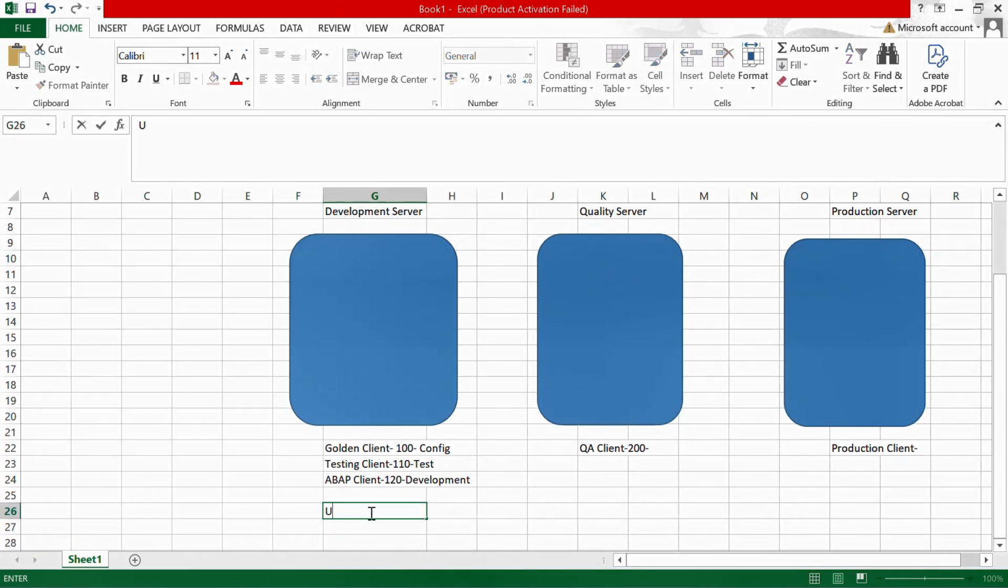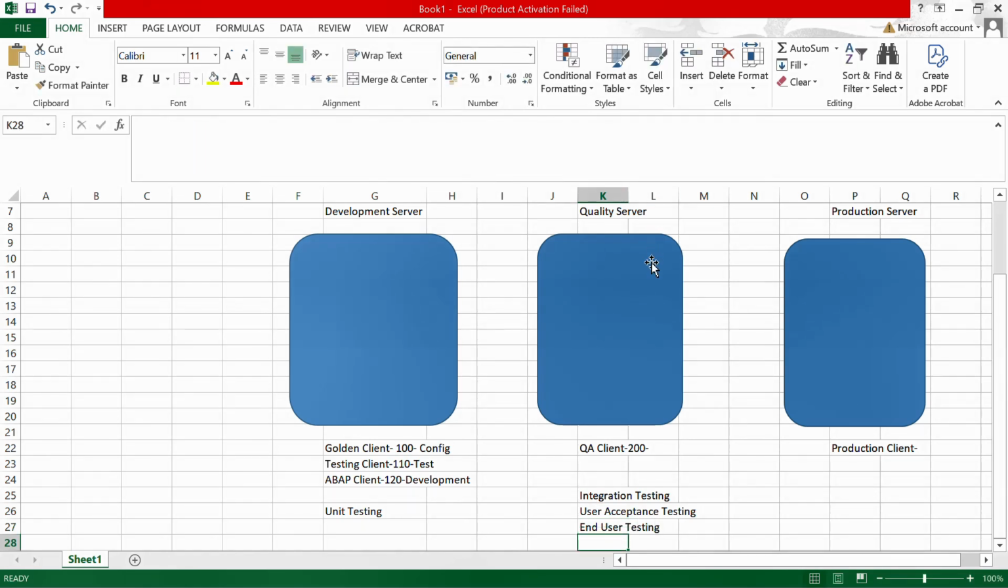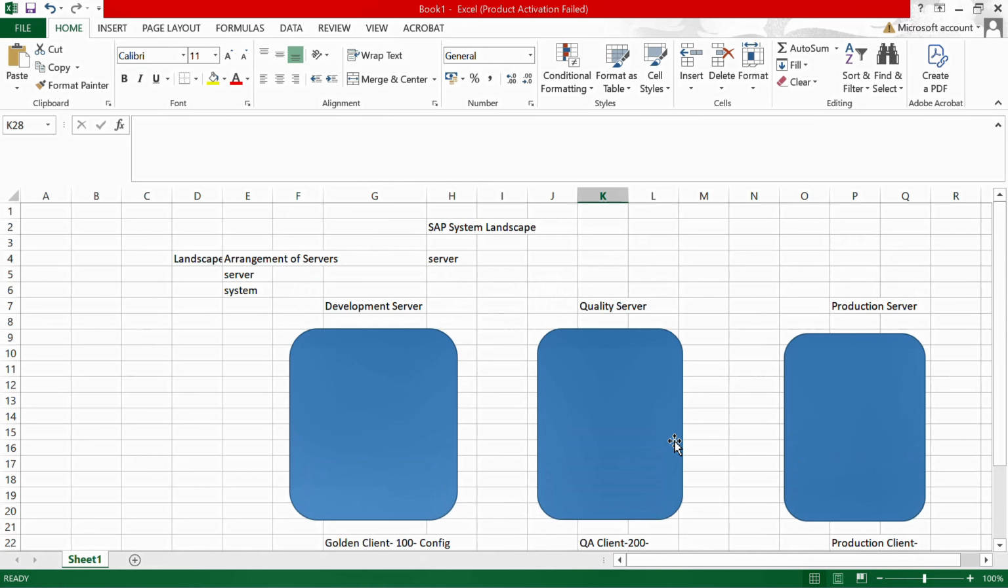Now, one more thing I need to tell you here. You are working in an implementation project. We have to do all the unit testing inside the development server. Where do we do the unit testing in the development server? In the testing client. Now, in the quality server or QA client, we will perform integration testing, user acceptance testing, and end user testing. These three testings are performed in the quality server.